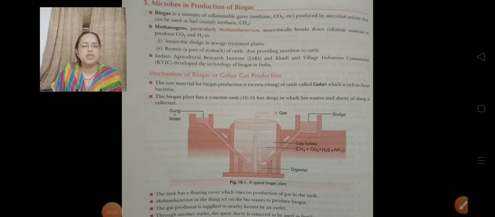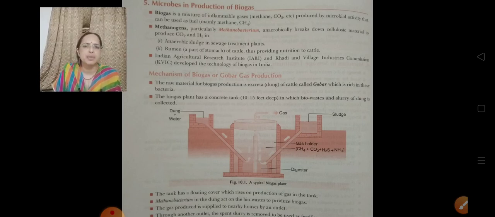Hello students, now we are discussing the microbes in production of biogas. Already we have discussed the use of microorganisms in sewage treatment plants. Now we are discussing the use of microorganisms in production of biogas. Already you know what biogas is.